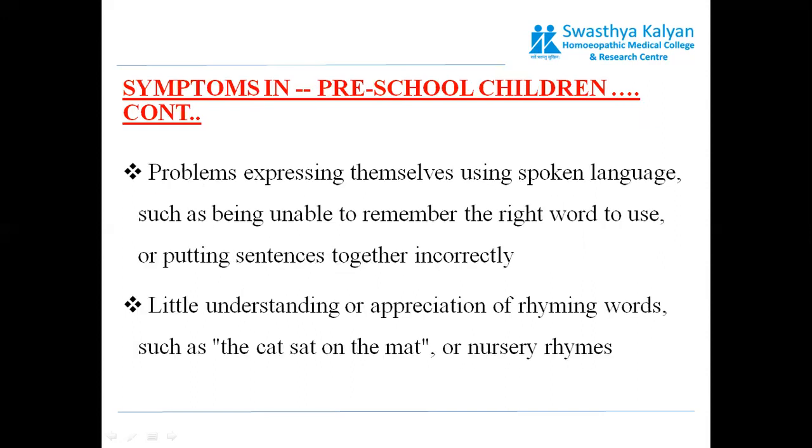Fourth symptom in the preschoolers, problems expressing themselves using spoken language, such as being unable to remember the right word to use or putting sentences together incorrectly. It means they have problems in expressing themselves. वो अपनी बात को express ही नहीं कर पाते हैं using spoken language, because they have difficulty in reading, writing, spelling and even speaking.